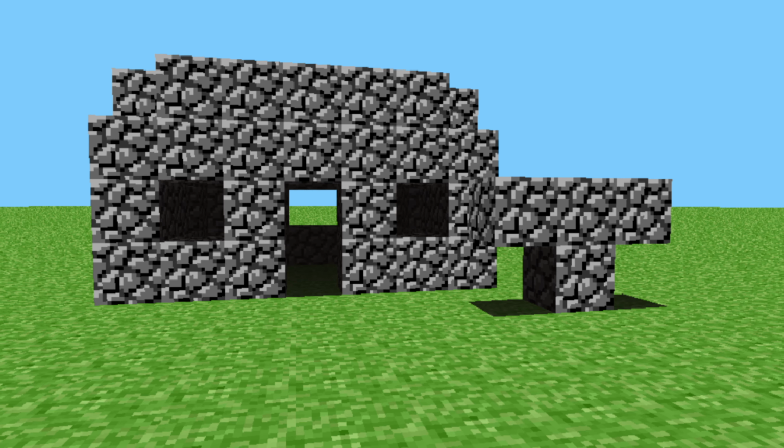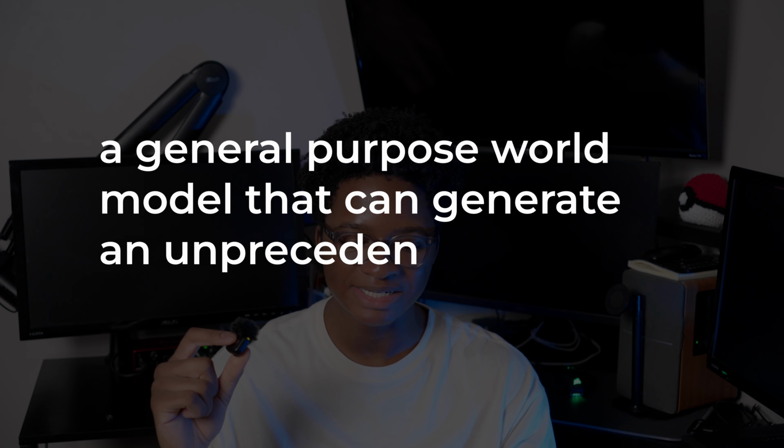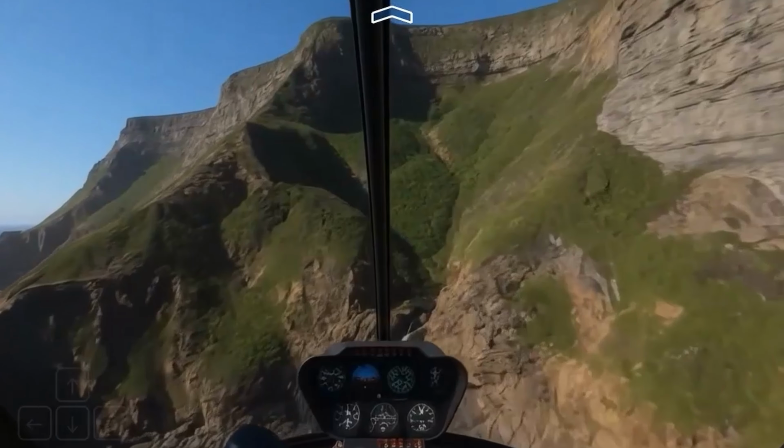But that was just a glimpse. What Google just made makes Oasis look like a tech demo from 2010. Now Google's Genie 3 takes things several steps forward. They call it a general purpose world model that can generate an unprecedented diversity of interactive environments. Basically, you type a prompt and it creates a 3D explorable world with memory and realistic physics.